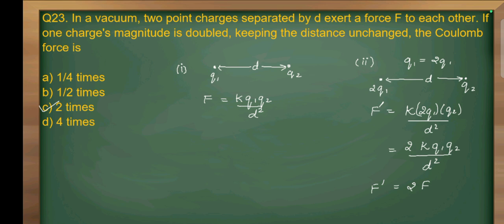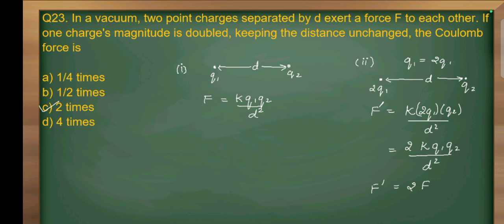Question number 23. In a vacuum, 2 point charges separated by a distance d exert a force F on each other. If one charge's magnitude is doubled, keeping the distance unchanged, the Coulomb force is. So Coulomb force is K into Q1 into Q2 divided by D square. So in first case, the force will be K times Q1 into Q2 divided by D square.